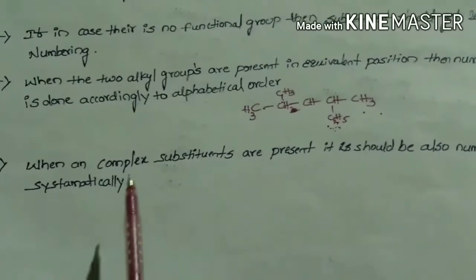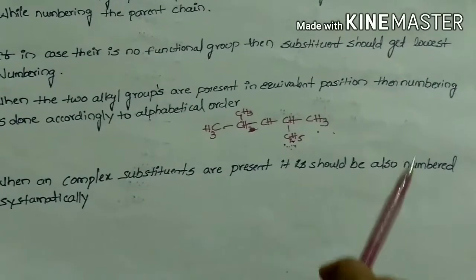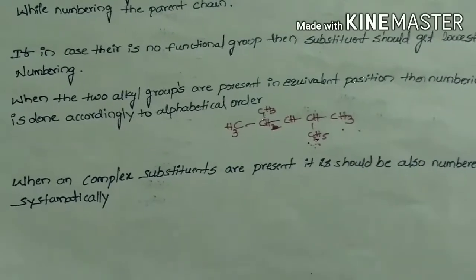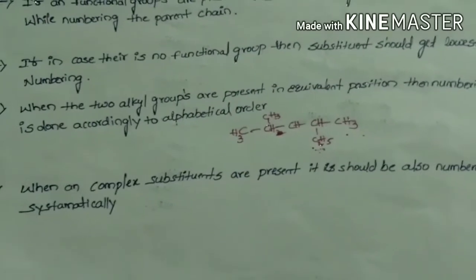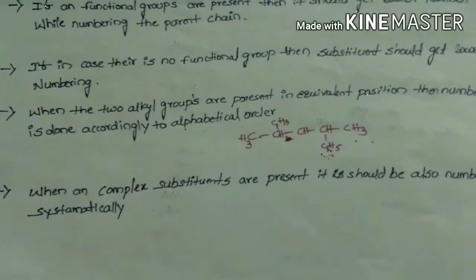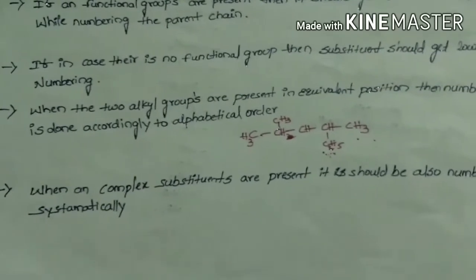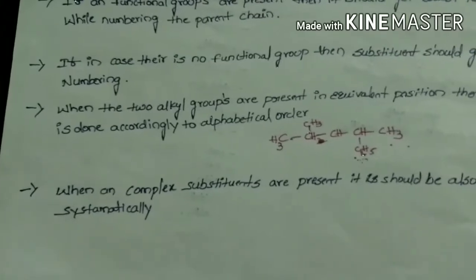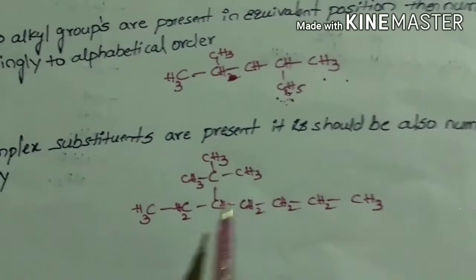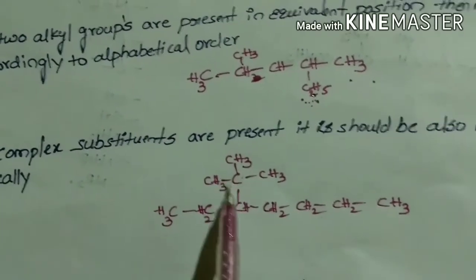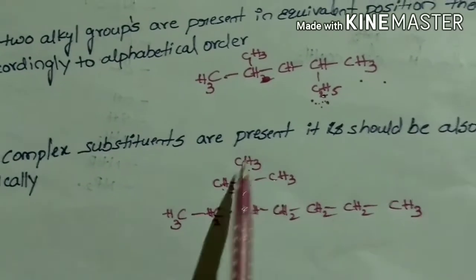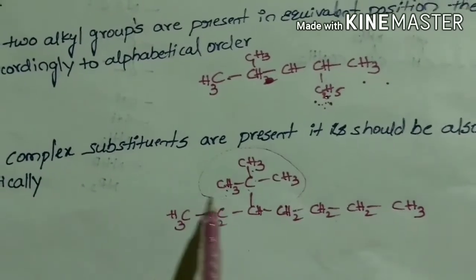When complex substituents are present, they should also be numbered systematically. That is, when a substituent of a main chain is further substituted with another group, it is called a complex substituent. Let's see the numbering of some complex substituents. See here, this is the substituent carbon. It is further substituted with three alkyl groups, that is methyl groups. Hence, this is called a complex substituent.